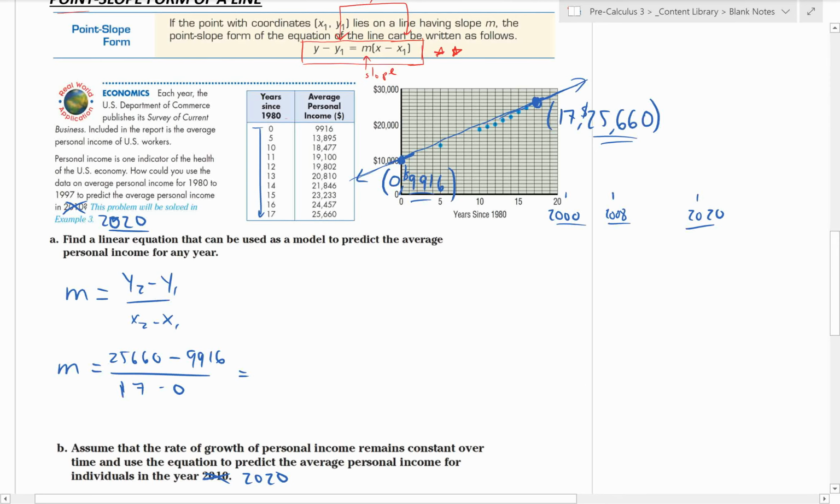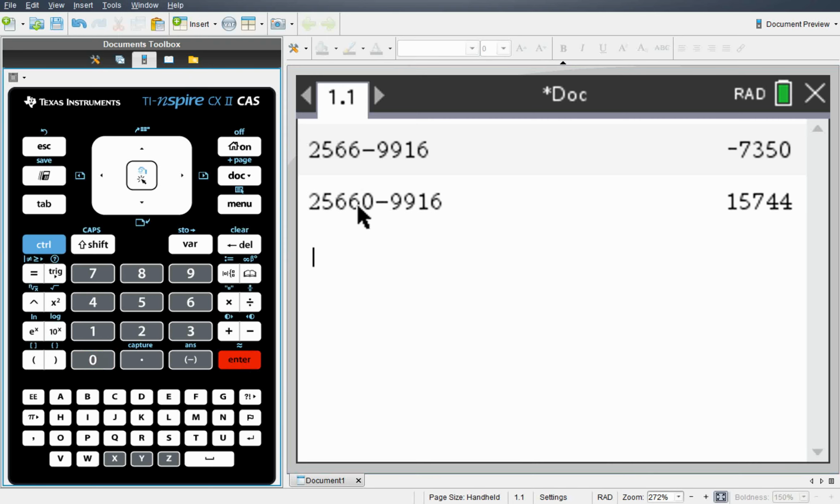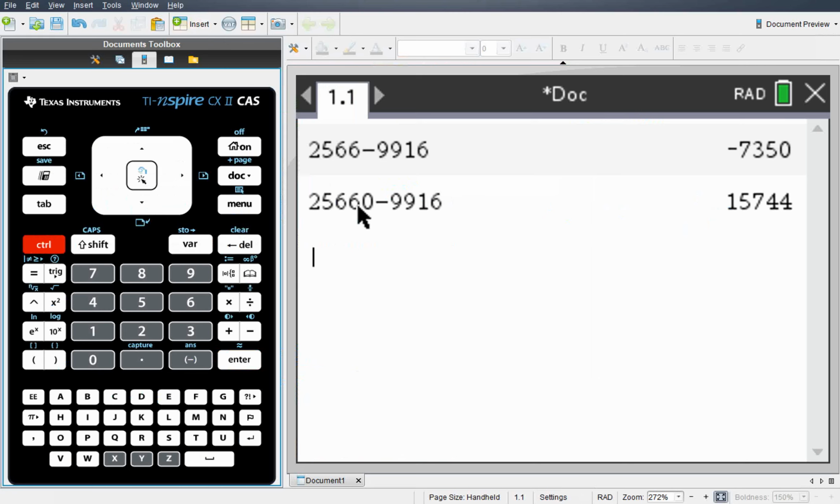So 25,660 minus 9,916 is 15,744. So we'd have 15,744 over 17. So just divide this by 17.